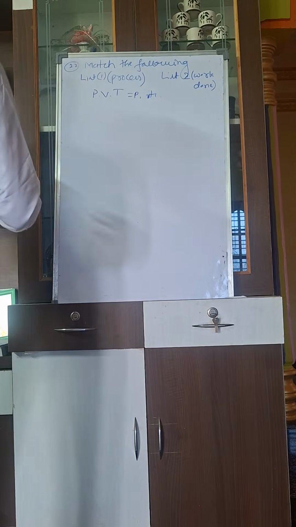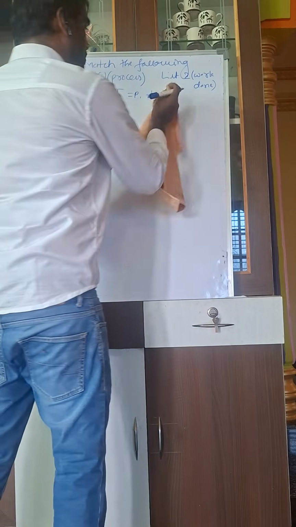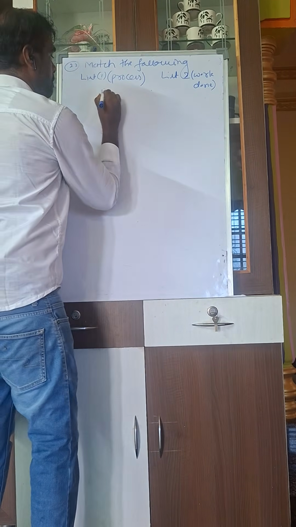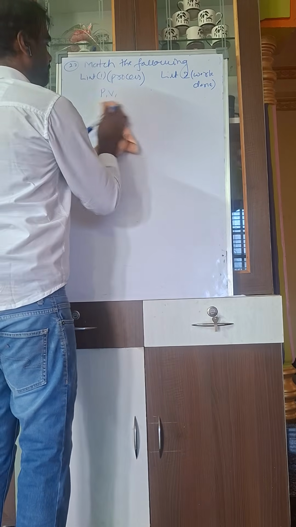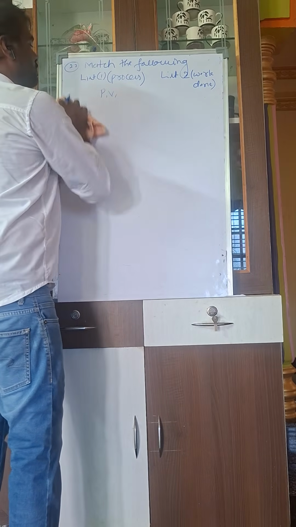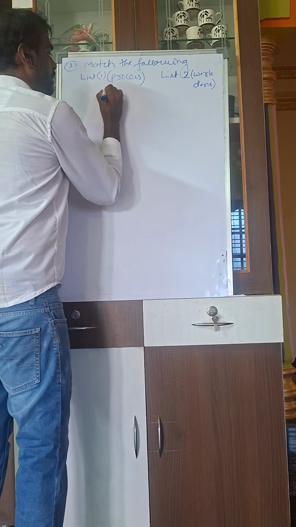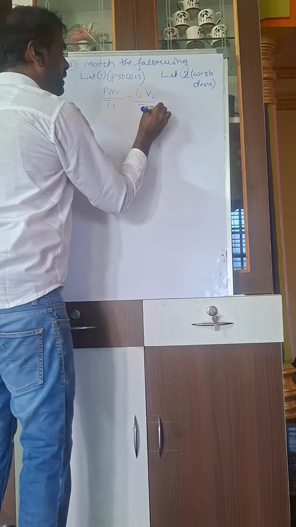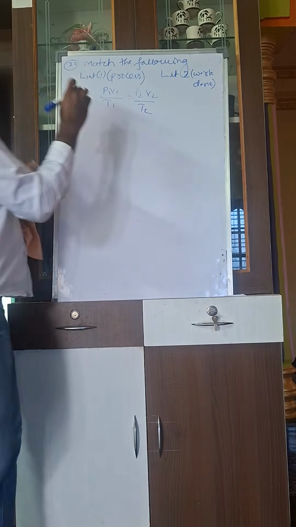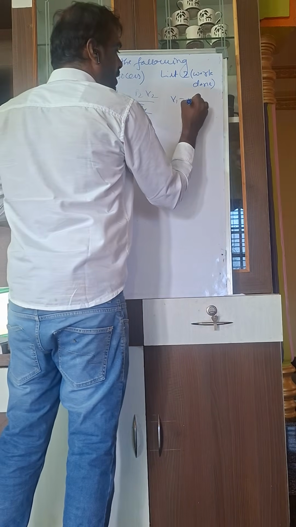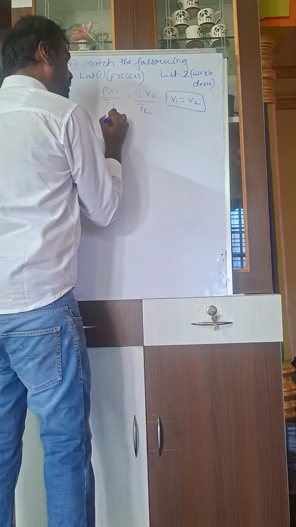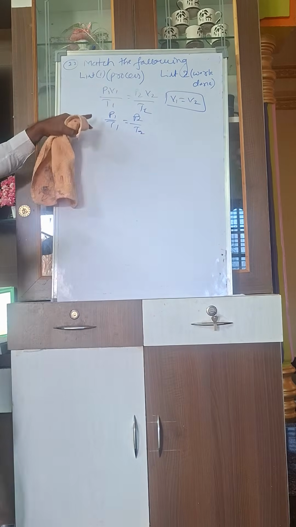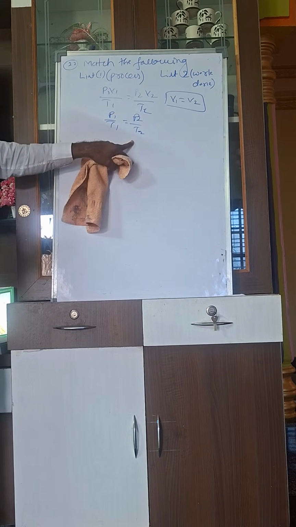That PVT relation will be the indication for the different processes. For example, constant volume process: P1 V1 by T1 equals P2 V2 by T2. V1 is equal to V2, volume remains constant, so P1 by T1 is equal to P2 by T2.